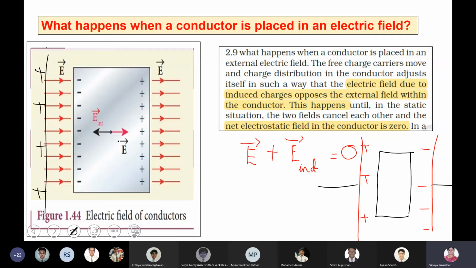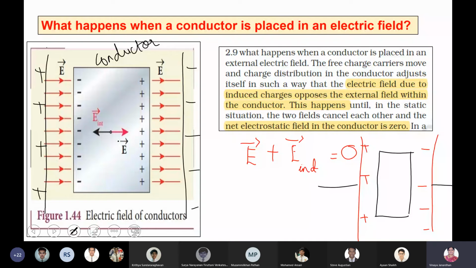All the electrons will accumulate near the positive plate, so that you will have a positive charge created near the negative plate. This is how, inside the conductor, the charges are polarized. Polarized means negative charges will move to one side, positive charges will move to the other side. So when I'm placing a conductor inside an electric field, now what is going to happen is